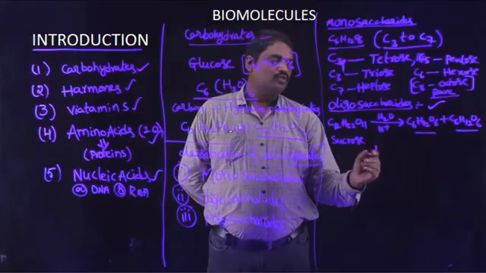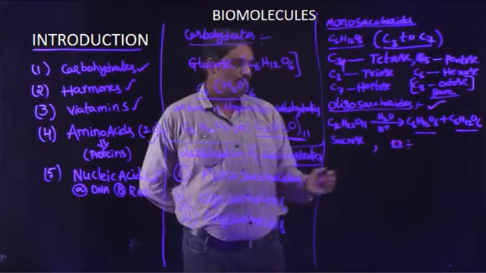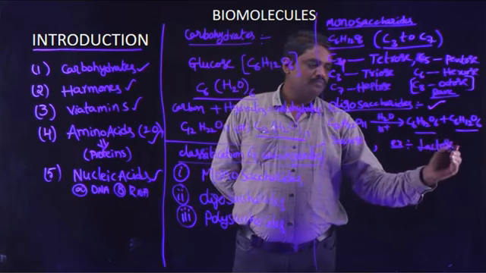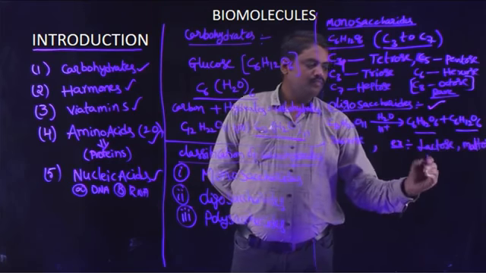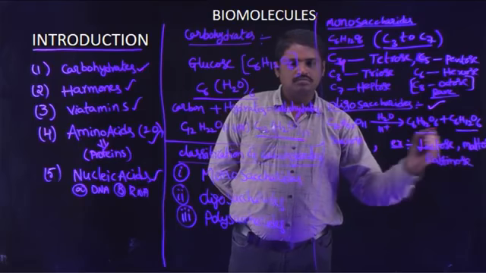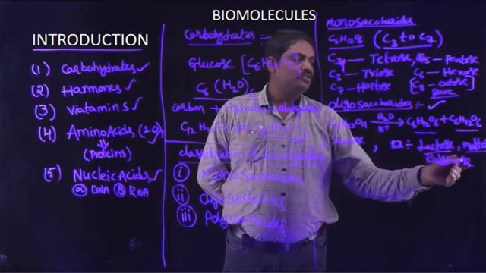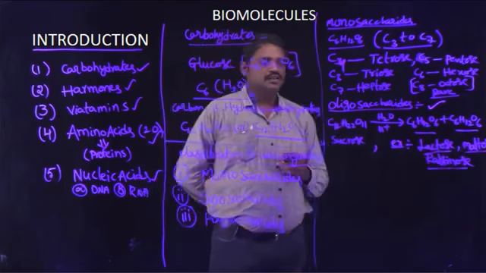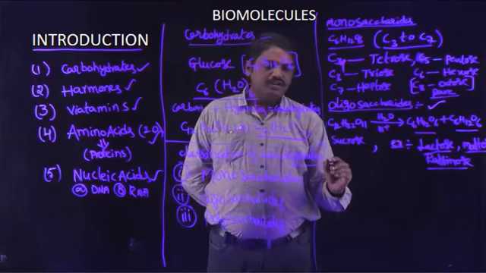Examples: sucrose, lactose, maltose and raffinose are other examples of oligosaccharides. And next I am going to discuss polysaccharides.